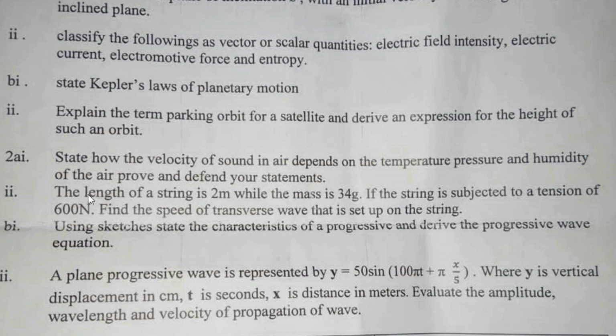The next question says, the length of a string is 2 meters, while the mass is 34 grams. If the string is subjected to a tension of 600 Newton, find the speed of the transverse wave that is set up on the string. Then part B says, using sketches, state the characteristics of a progressive wave, and derive the progressive wave equation. It's a very simple question.